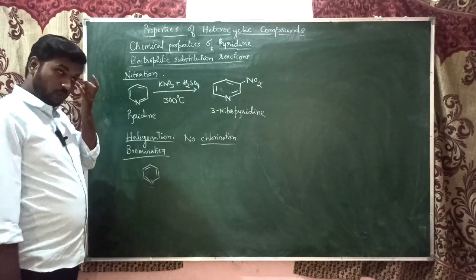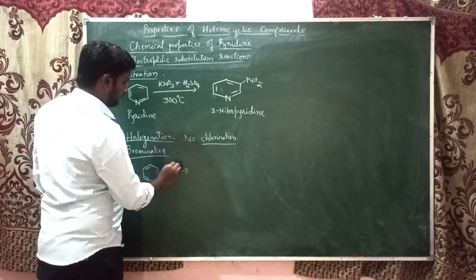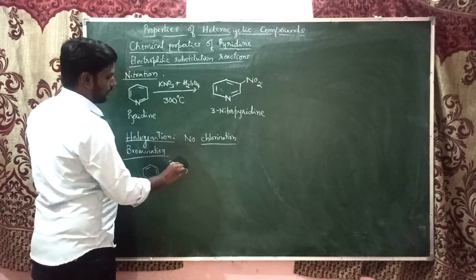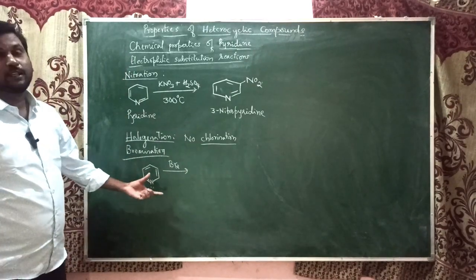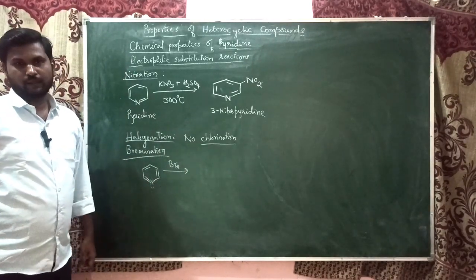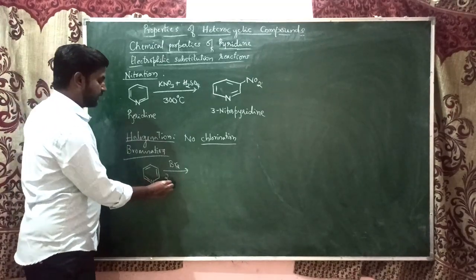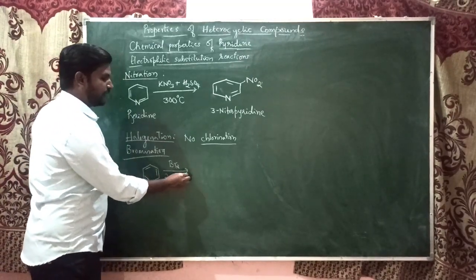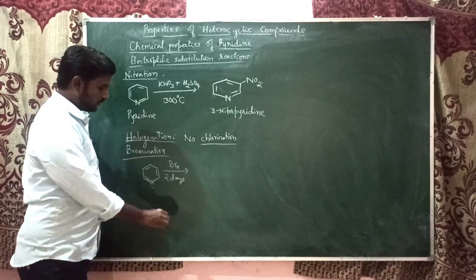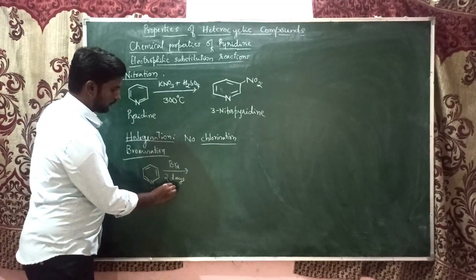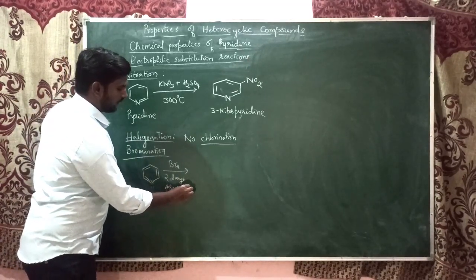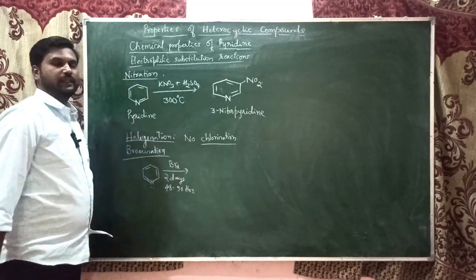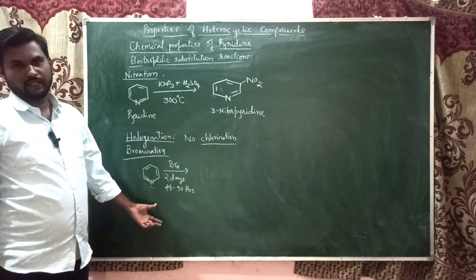Okay, so when pyridine is reacted with bromine, this reaction is very slow. It will take around 2 days to complete the reaction, about 48 to 50 hours. It's a very slow reaction.